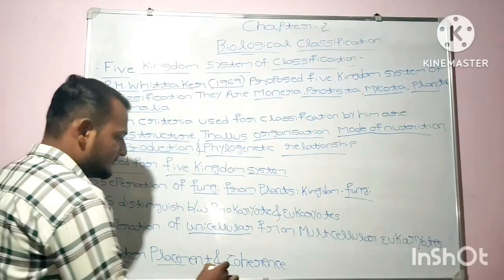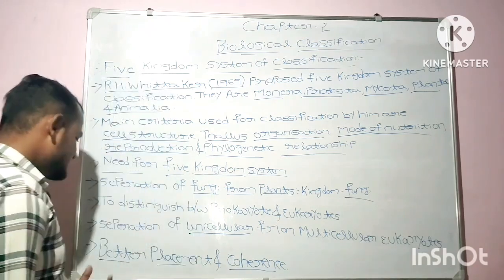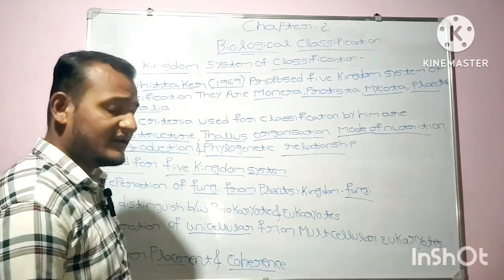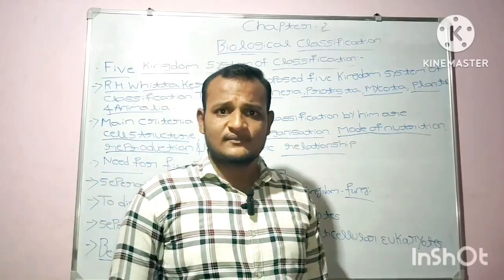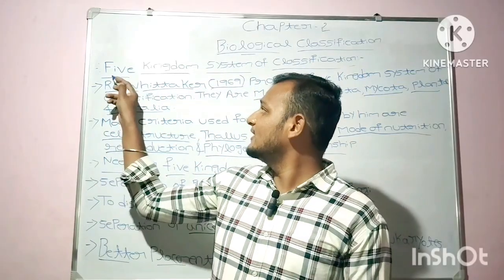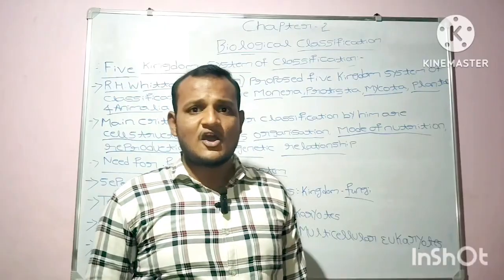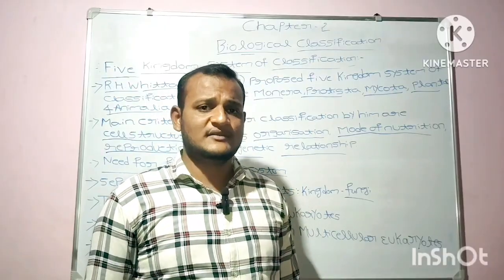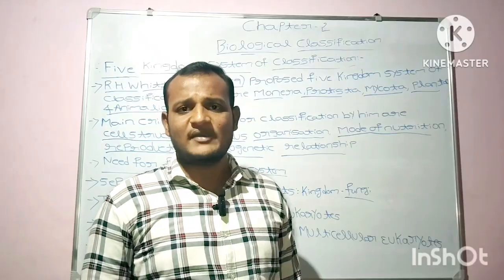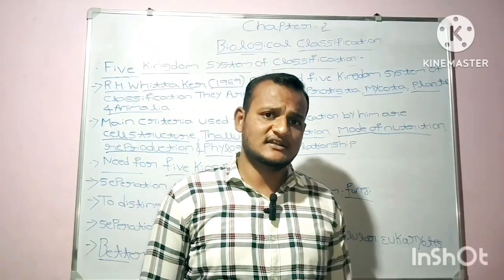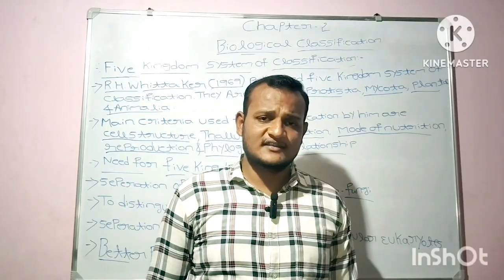Better placement and coherence. The last point is better placement and coherence. This classification, which is the five kingdom system of classification, offers better placement and also a phylogenetically sound organization by classifying organisms.